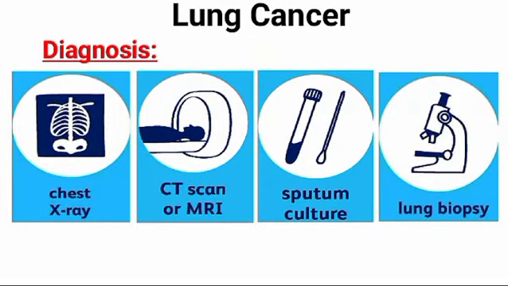Now let's talk about the diagnosis. Lung cancer is diagnosed through imaging tests, like an X-ray image of your lungs, which may reveal an abnormal mass or nodule. A CT scan can reveal small lesions in your lungs that might not be detected on an X-ray. Sputum cytology: if you have a cough and are producing sputum, looking at the sputum under the microscope can sometimes reveal the presence of lung cancer cells. And lung biopsy: a small sample of abnormal cells may be removed in a procedure called a biopsy.